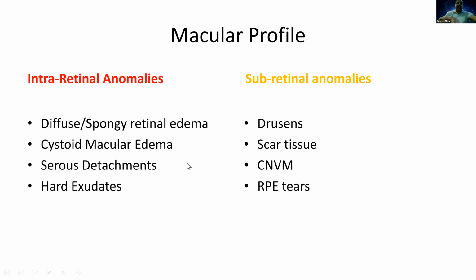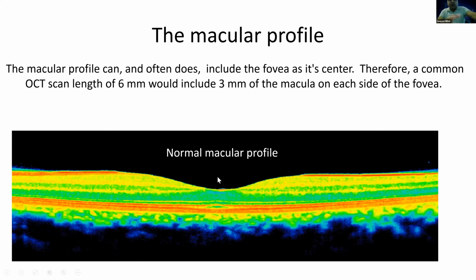Okay, so now after you have finished with the overall profile and the foveal profile, you look at the retina on each side of the fovea.